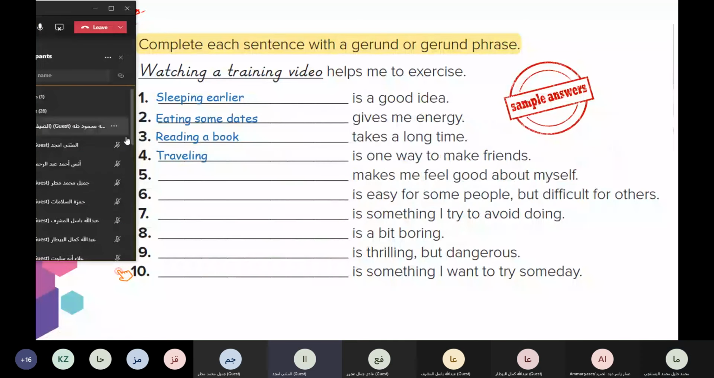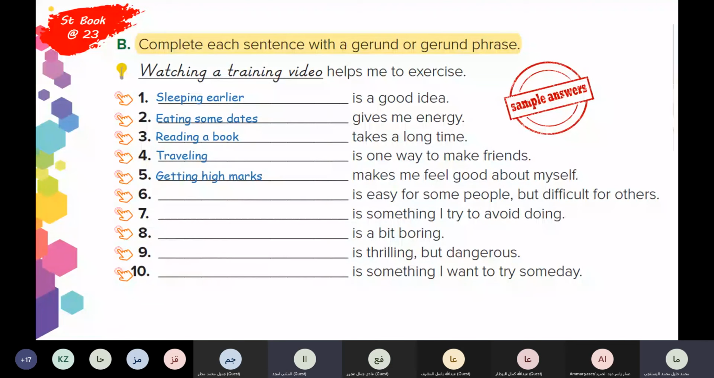Can I answer, teacher? Yes. Is easy for some people but difficult for others. To be kind is easy for some people but difficult for others. Being kind is easy for some people but difficult for others. Good. Cooking is easy. Here, you just have to start with what? With the ing form. Okay, number 7, 8, 9, 10 will be what? As a homework. Okay.